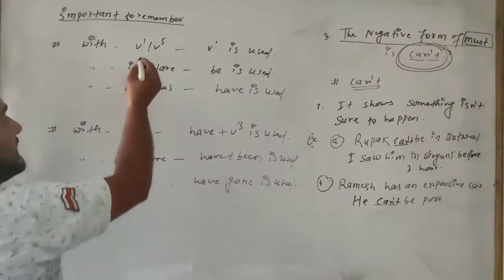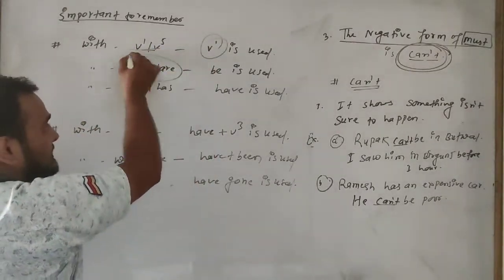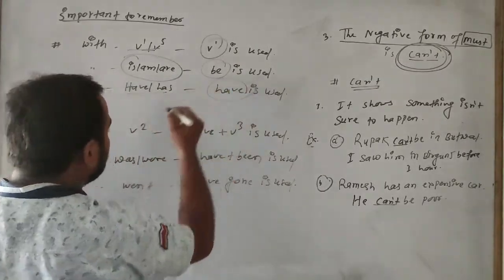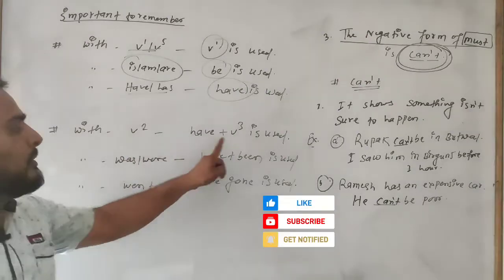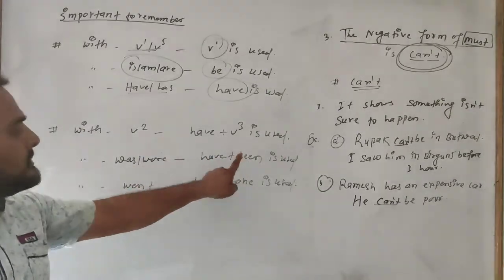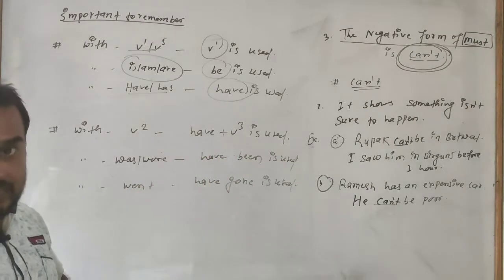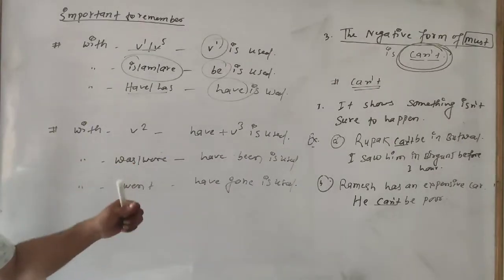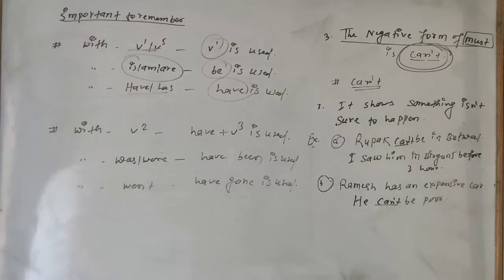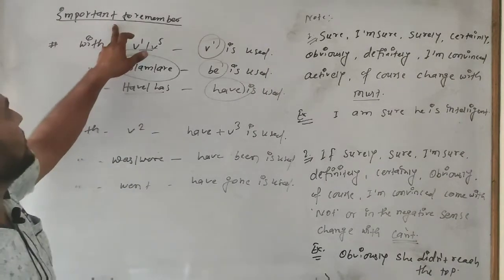If in a sentence there is verb 1, then we have to use verb 1. Is, am, are is there, then we have to use be. Has, have, then we have to use have. In past form verb 2, then have plus verb 3 we have to use. Was, were, then have been we have to use. Went, then have gone we have to use. Okay, in this we have to study some more important rules, and according to that we are going to do. Okay, important to remember.